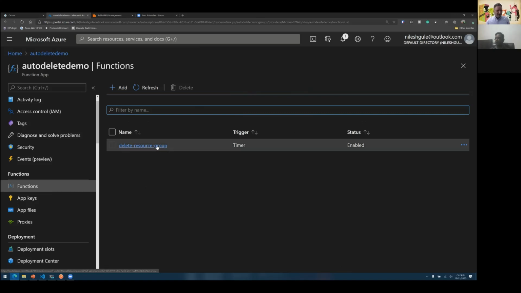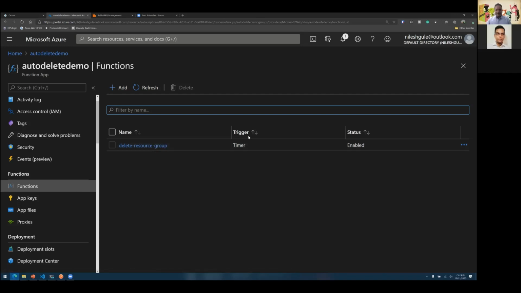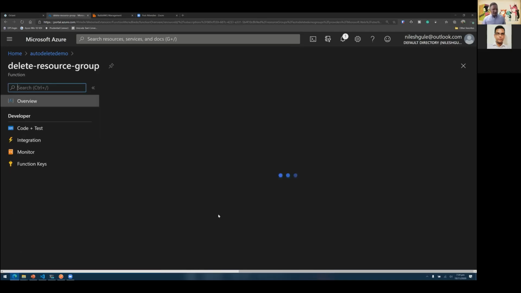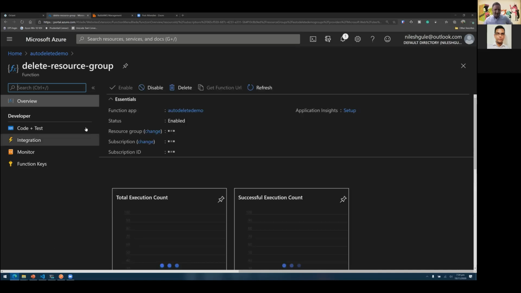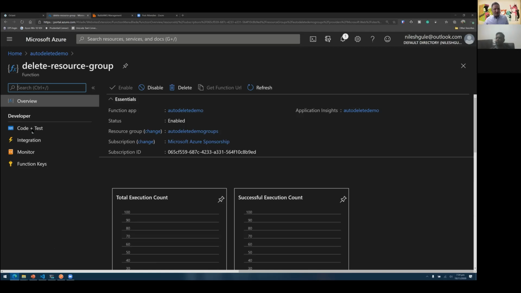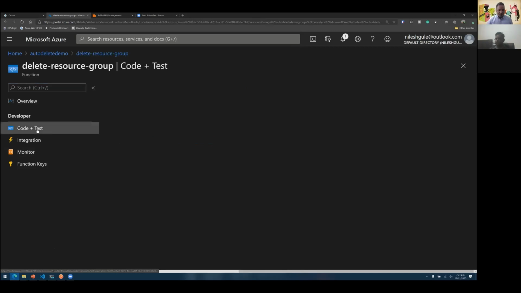Under functions, there is one function called delete resource group here, and this is based on a timer. As I showed in my slide, this runs every day, and the current status of this is enabled. If I click on this function name, I will get the overview of that function. From a developer point of view, I have the code and test capabilities, and then integration and monitoring. So let's look at the code of this function.